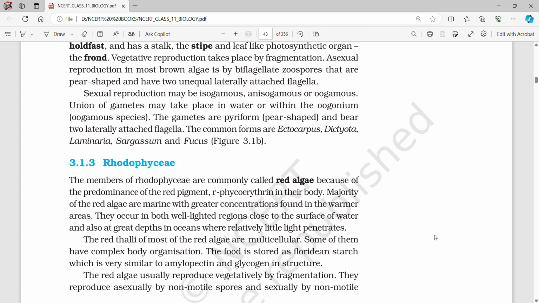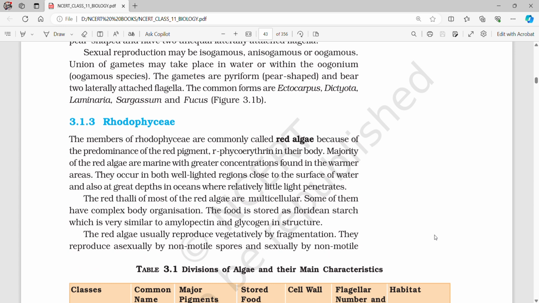3.1.3 Rhodophyceae. The members of Rhodophyceae are commonly called red algae because of the predominance of the red pigment r-phycoerythrin in their body. The majority of red algae are marine, with greater concentrations found in the warmer areas. They occur in both well-lighted regions close to the surface of water and also at great depths in oceans where relatively little light penetrates. The red thalli of most red algae are multicellular. Some of them have complex body organization.